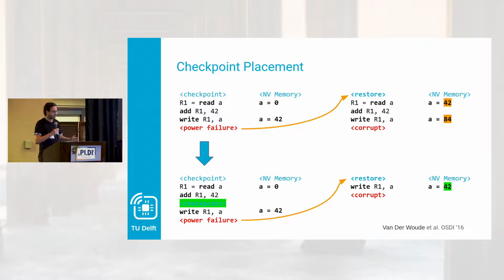Now this is great, and this is the related work. But the problem is, you might imagine that it happens a lot in a program. There will be a lot of write after read, and even though the checkpoint then is very small because it only contains the registers, there will be so many of them, this still kind of creates a problem in terms of overhead.